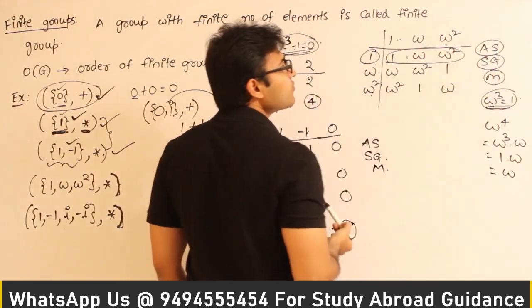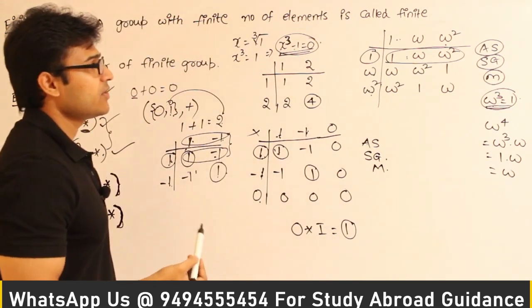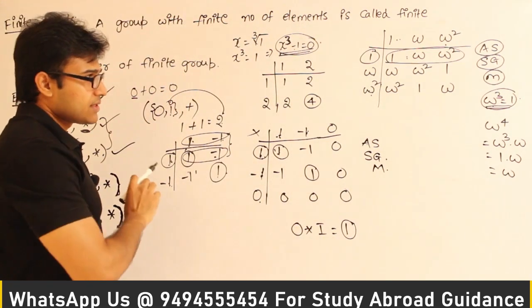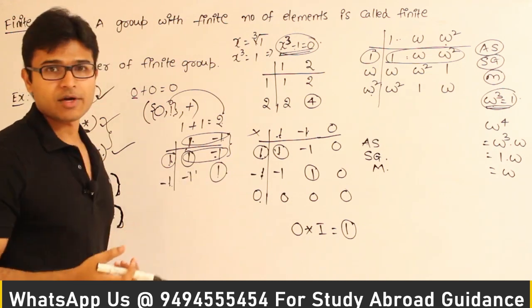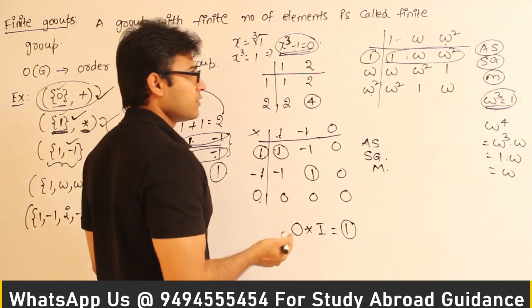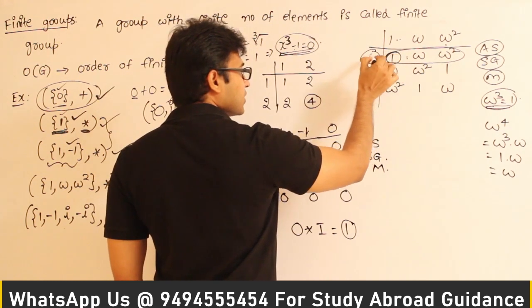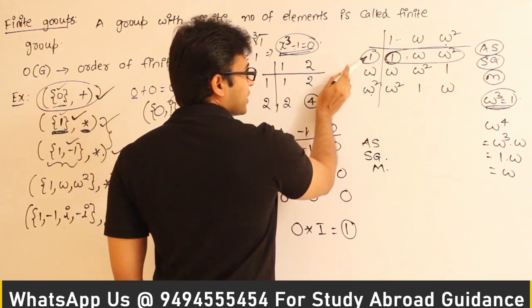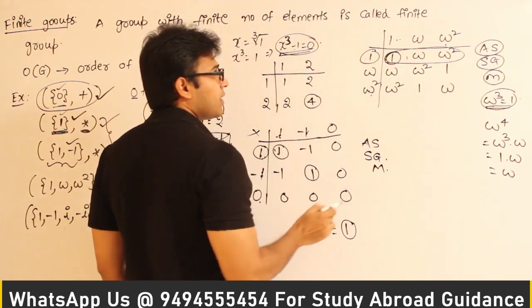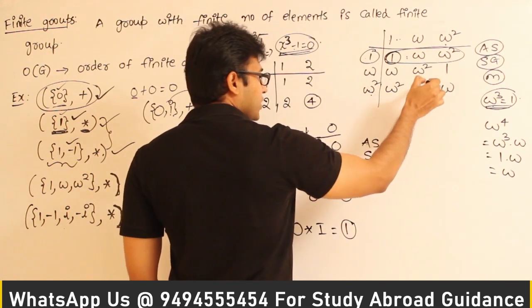Now what about inverse? So is every element having an inverse? You can either test by row or column by column. Let's see this. Now in the first column we have 1 here. Now what does it mean? The inverse of 1 is 1, right? And again in the second column we have 1 here.